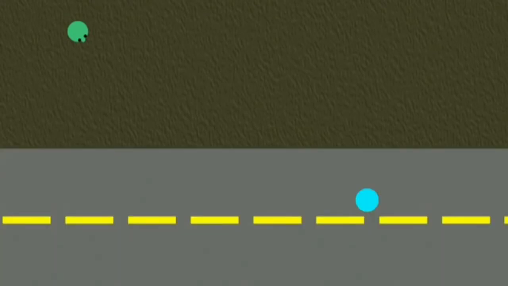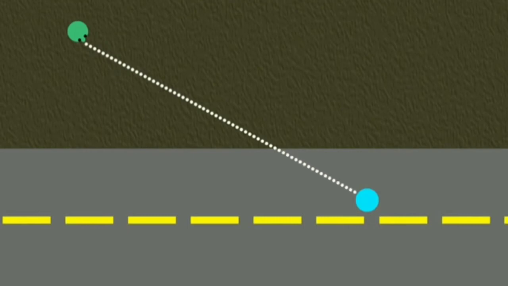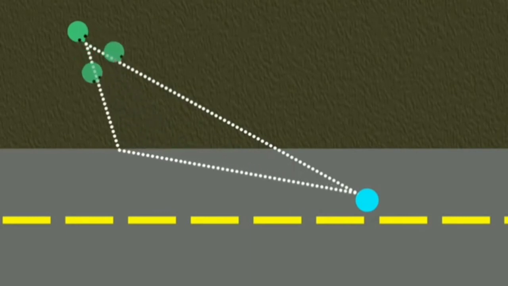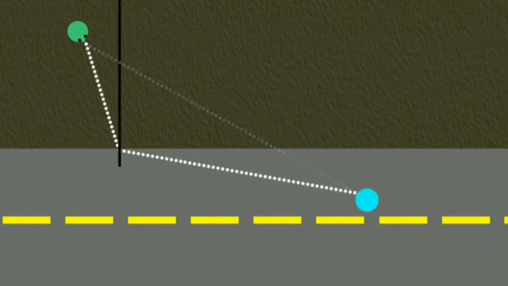You are standing in some mud and you want to run to a ball in the street as quickly as possible. Now a straight line would be the path of shortest distance. But if you can run on a pavement much faster than you can run in mud, the path of shortest time would be one in which you spend less time moving slowly in mud and more time on the surface you are fast on.